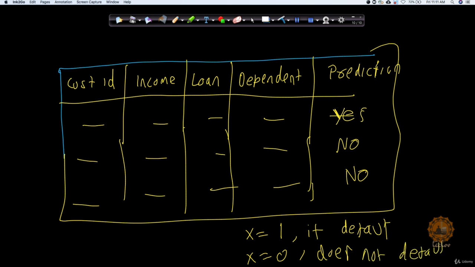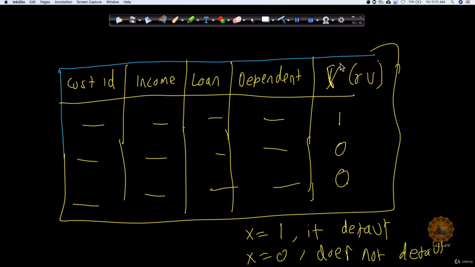Maybe I can define it like this. Now my data is going to change a little bit. In this particular table, instead of yes and no, I will put this random variable: here I'm going to put 1 and here I'm going to put 0, because the last two rows were basically 0.